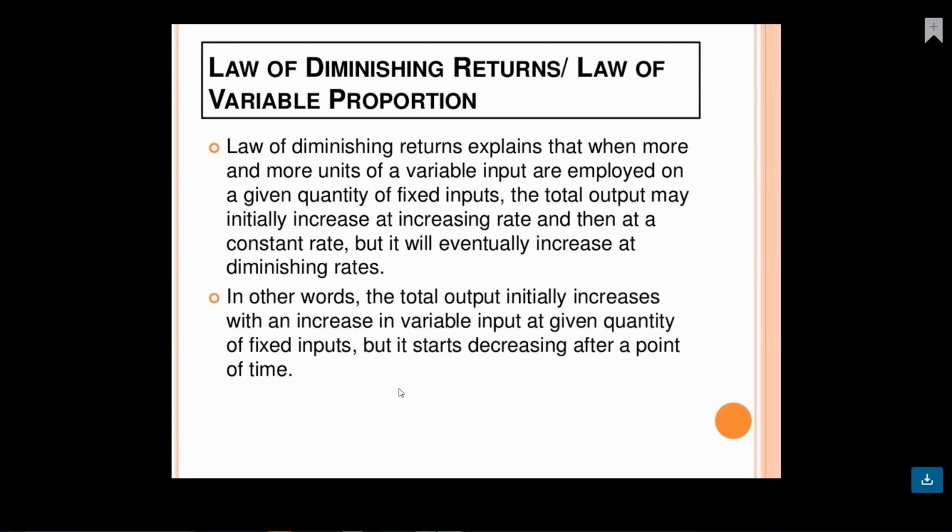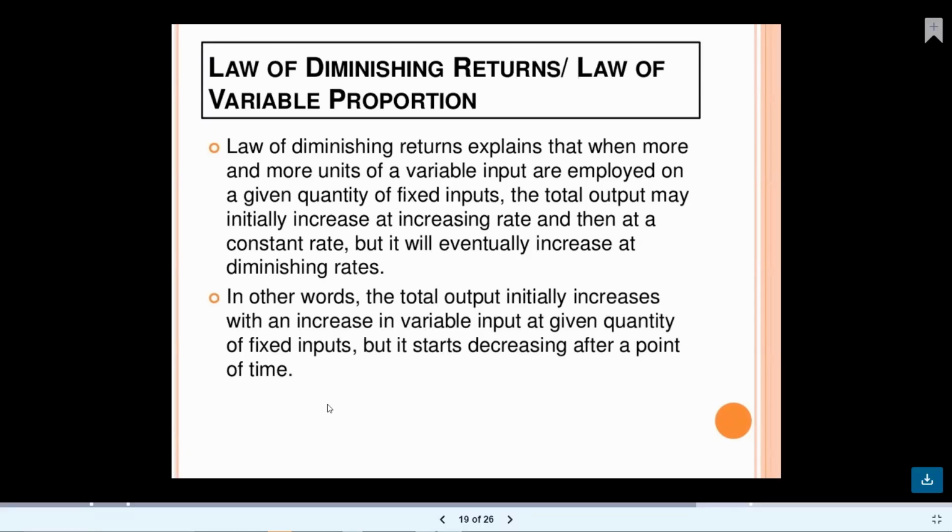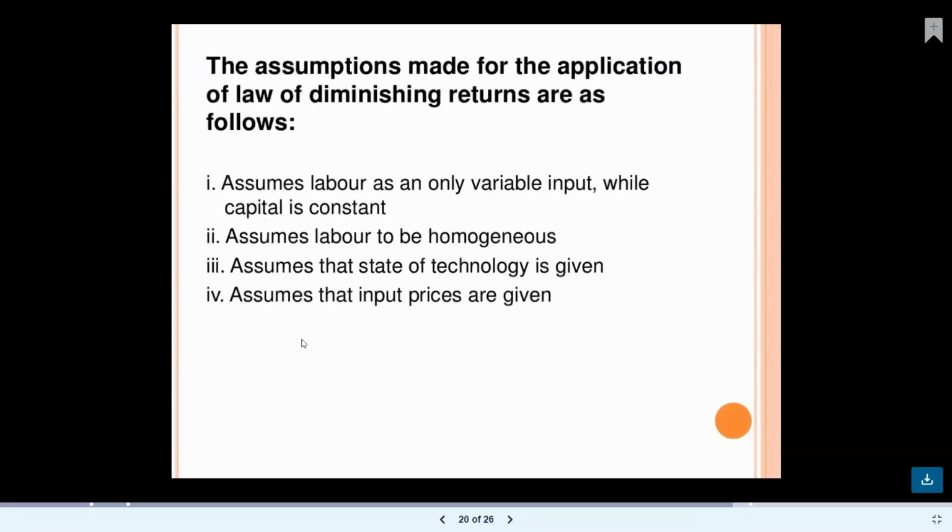We can increase when we can vary only the labors. So what we do, we start varying the labors by adding one person in a given span of time, and we were able to find out what the total output is. That is what is described inside the law of diminishing returns.